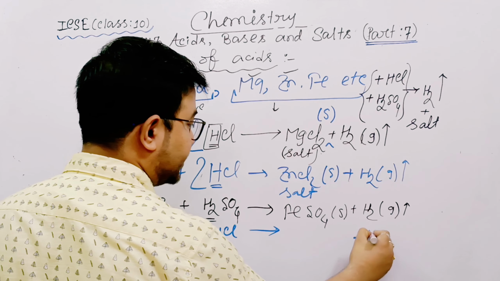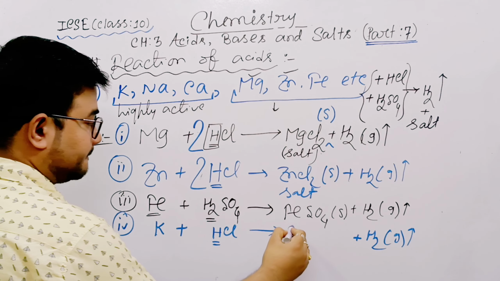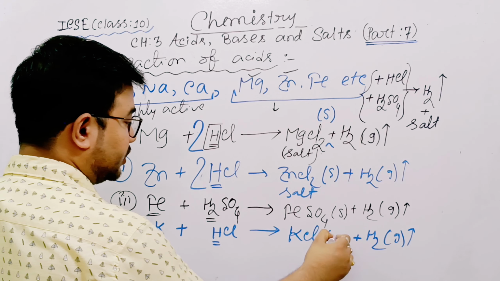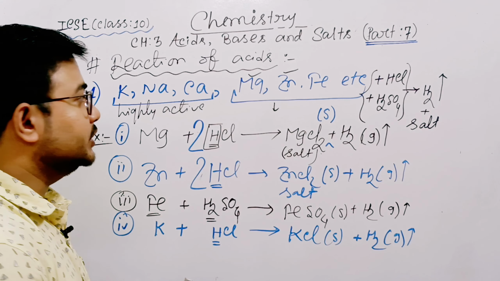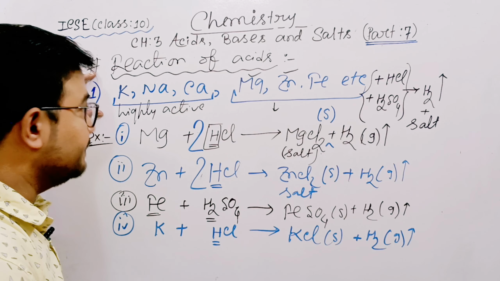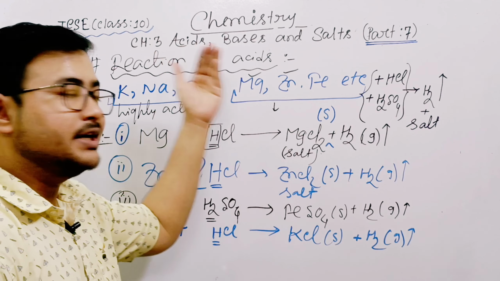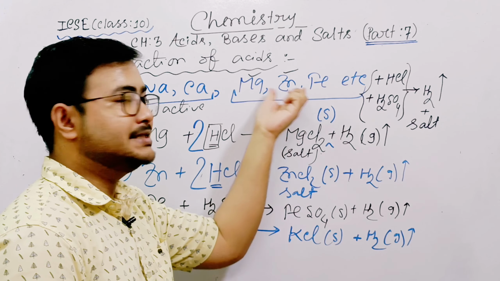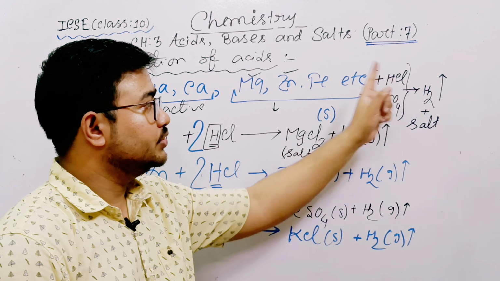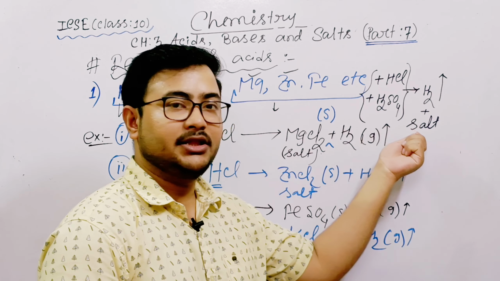So write hydrogen H2 and KCl solid will form. So you can do the same reaction, just memorize. This first line is very important. Highly active metals like sodium, potassium, calcium, and moderately active metals like magnesium, iron, zinc, when they react with hydrochloric acid or sulfuric acid, liberate hydrogen gas along with salt.